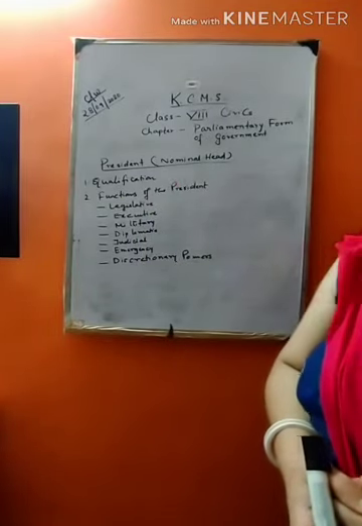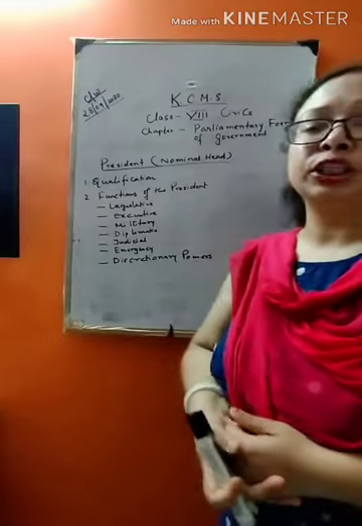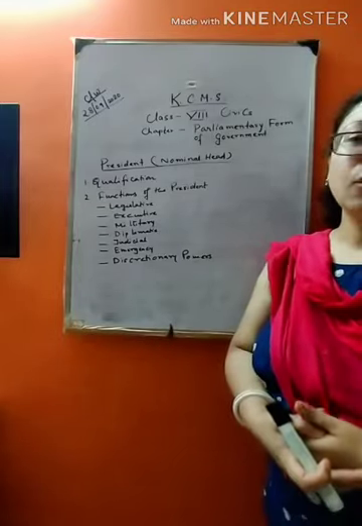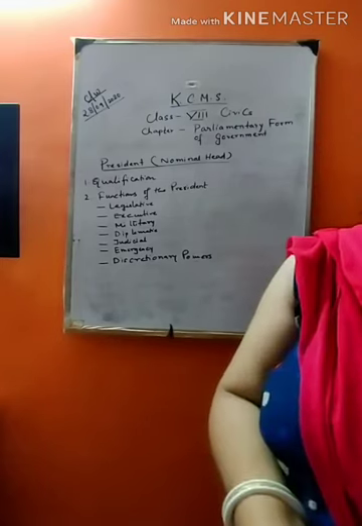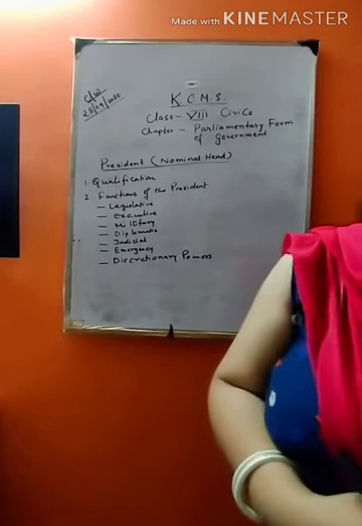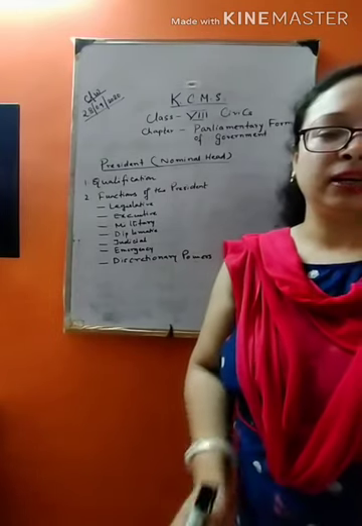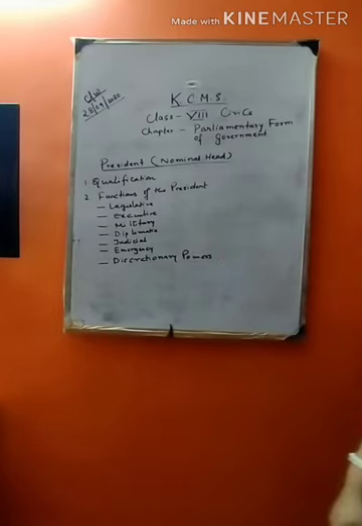Before starting with the qualification, we have to know about the president, who is the nominal head of the state. The president is the head of the state and he is the nominal head of the state. He is the titular executive. He is elected by an electoral college consisting of members of both the houses of the parliament and the members of state legislative assemblies.